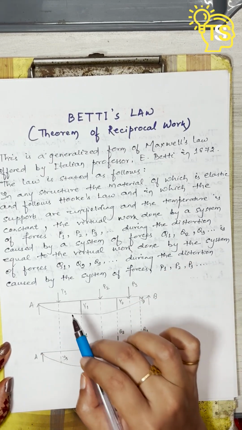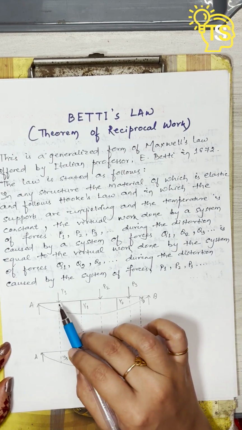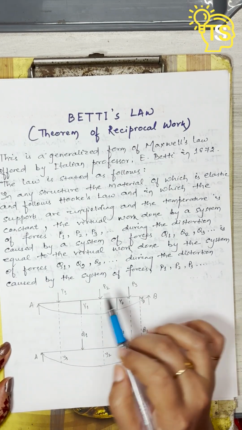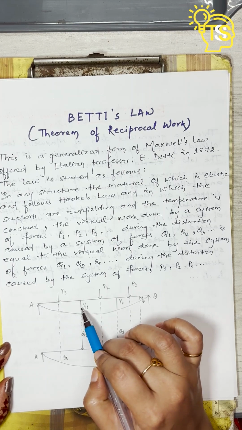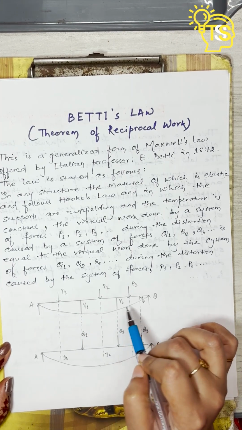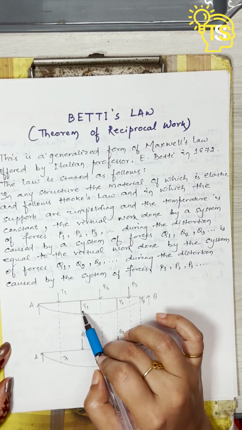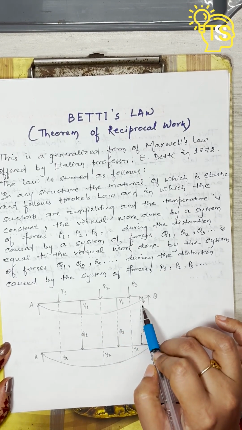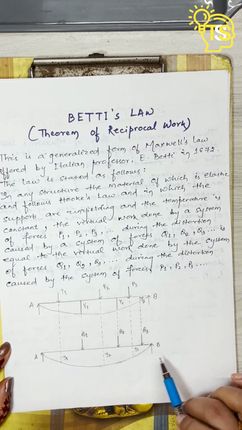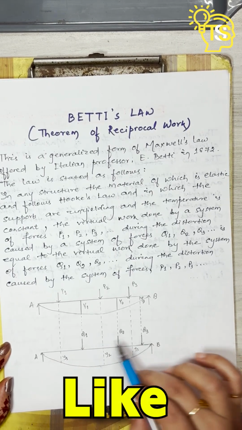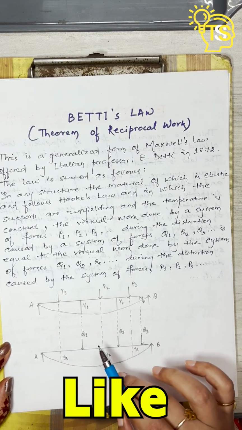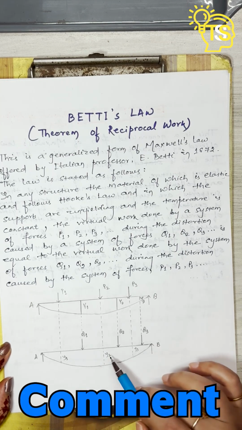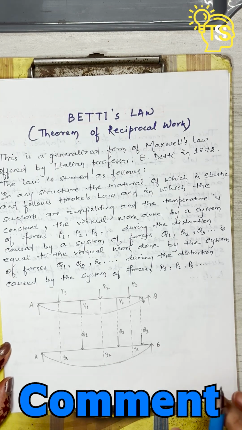So here is a beam on which the P system of forces P1, P2, P3 act, which produces deflections Y1, Y2, Y3. For P1 the deflection is Y1, for P2 the deflection is Y2 and for P3 the deflection is Y3. And here is the same beam on which the Q system of forces Q1, Q2, Q3 act, for which small y1, small y2, small y3 deflections are produced.